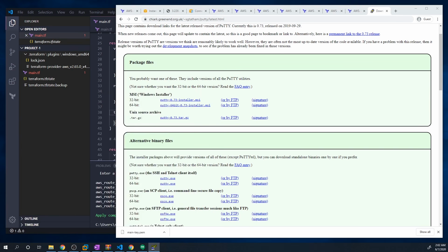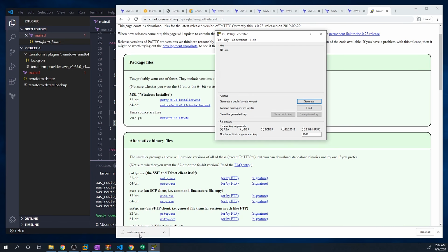And the first thing that we need to do is open up PuTTYGen. The reason we need to do this is because this is a PEM file. And I told you guys that there's the PPK file, I think it's PPK, and then there's the PEM file. So Linux machines like to use the PEM file, however PuTTY likes to use the PPK file. And so we have to convert this PEM file to the right format to be able to use it on a Windows machine.